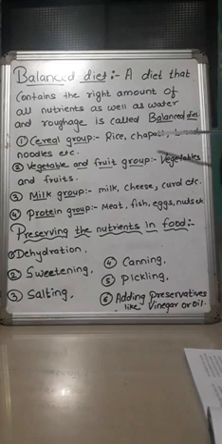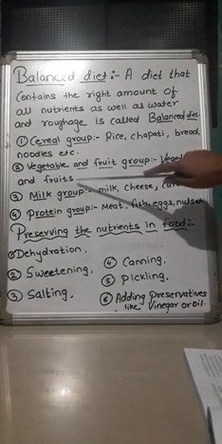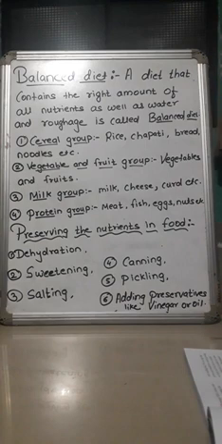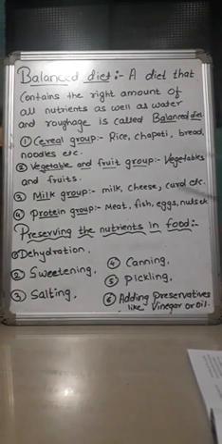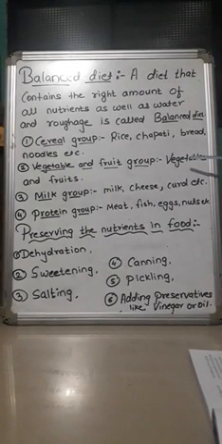The first group is cereal group, which contains rice, chapati, bread, noodles, etc. This cereal group will provide you carbohydrate and minerals. You can eat any one of the items in your daily food so that your carbohydrate and minerals need will be provided. The next group is vegetable and fruit group. It includes all the green vegetables and fruits. In a day you can eat at least one green vegetable and one fruit so that it will satisfy your need of minerals and carbohydrates.